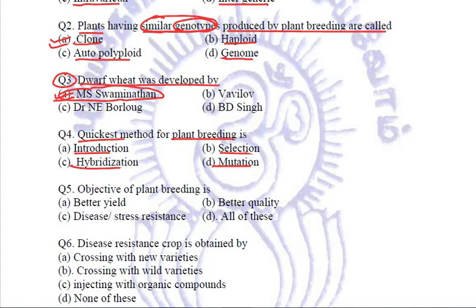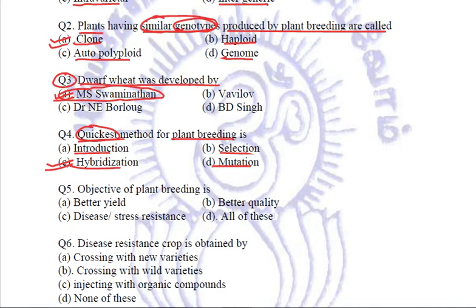Next question is, the quickest method for plant breeding is introduction, selection, hybridization, or mutation. Out of these, the word quickest is important. The quickest one is hybridization. We know that hybridization is the cross breeding done between the various varieties, and it is the quickest method of plant breeding. So C, hybridization, is the answer we are going to mark.